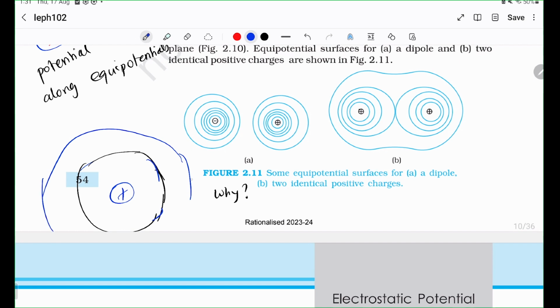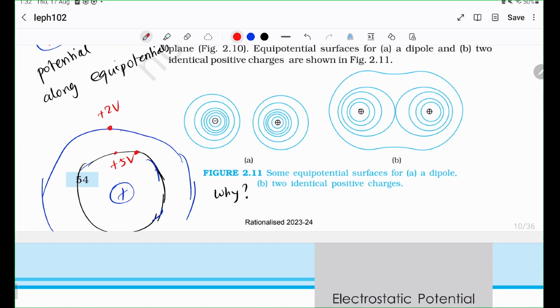Okay, I'm going to use red for electric fields. So there you have this equipotential. Let's say its potential is some 5 volts, and let's say this equipotential is going to have a potential of less than 5 volts, say 2 volts. Okay, and why does it have less potential than this one? Well, that is because it is away from the charge, right? It is in the direction of the electric field. So the electric field pushes whatever charge you have here, and in doing so, it increases its kinetic energy and decreases its potential energy. And because of that, the potential decreases.